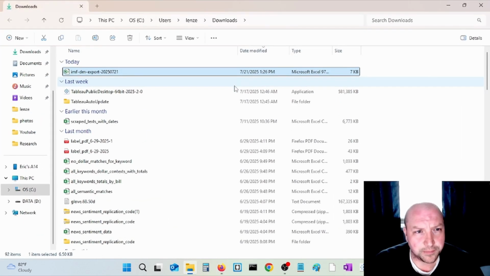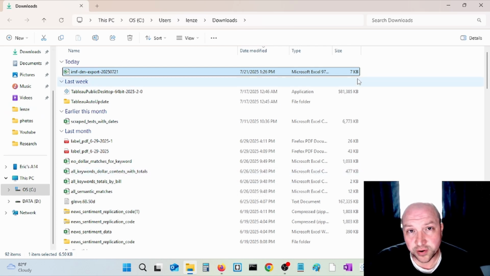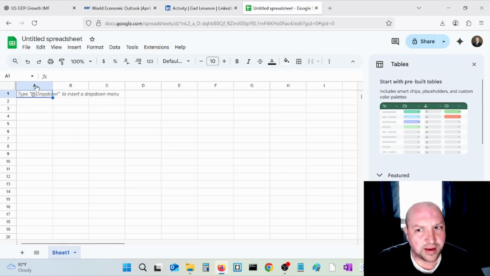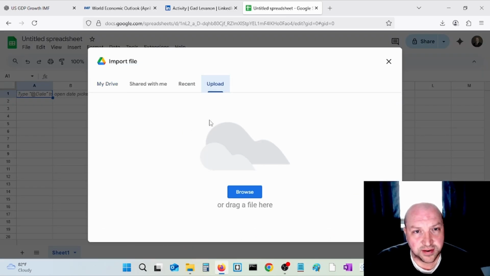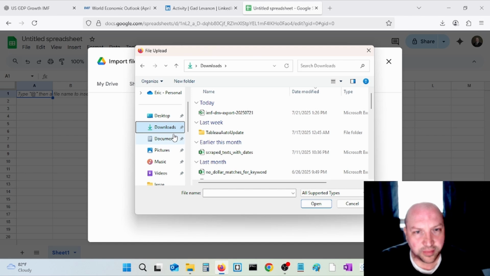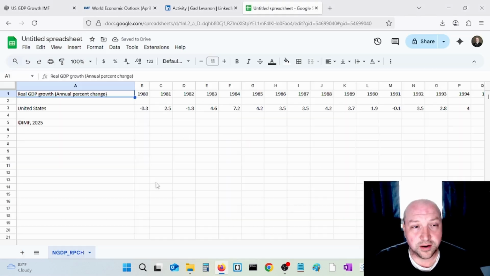Let's open this up real quick. So this is in my downloads folder. I'm going to want to move this to my working directory here, but let's open it first in a Google Sheet and make sure it's in the right format for Python. All right, so I have a blank spreadsheet here. I'm going to go to File and Import, and then Upload, go to Downloads. We can see the file here. I'm going to import data, and here's the data.